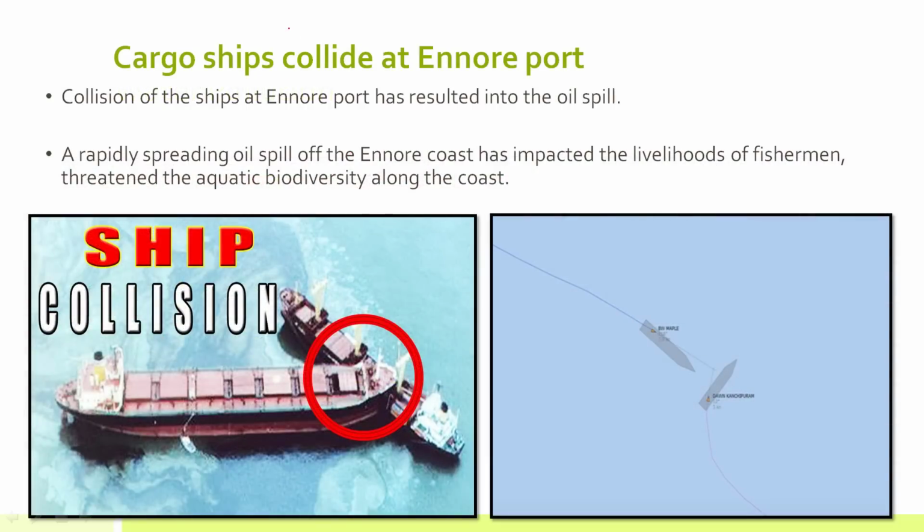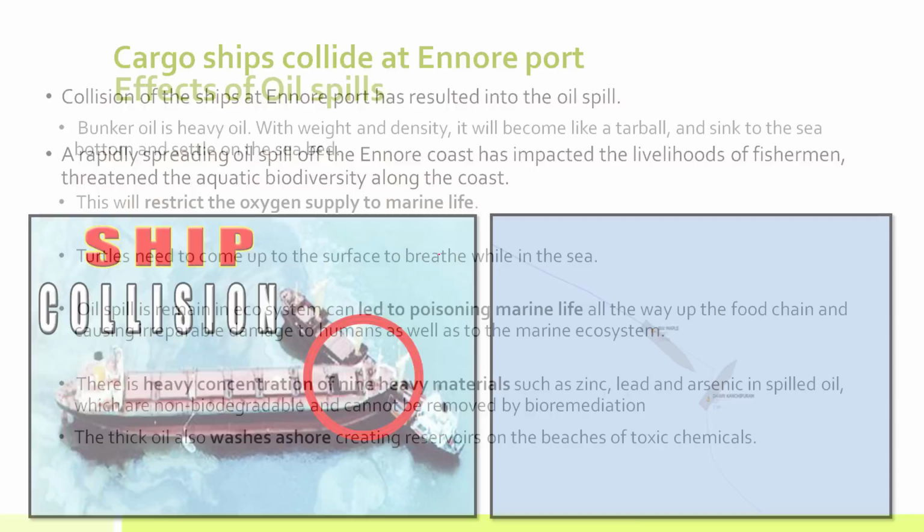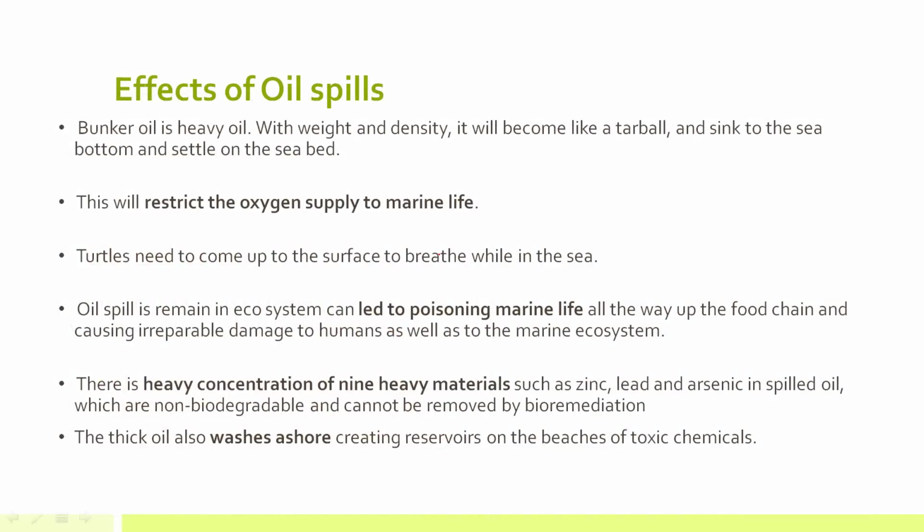Recently, there were two cargo ships that collided near Ennore Port. Where is Ennore Port? Ennore Port is in Tamil Nadu, near Chennai. Now, this collision of cargo ships has led to an oil spill, and there is a serious repercussion of an oil spill. So let's discuss the effects of oil spill.